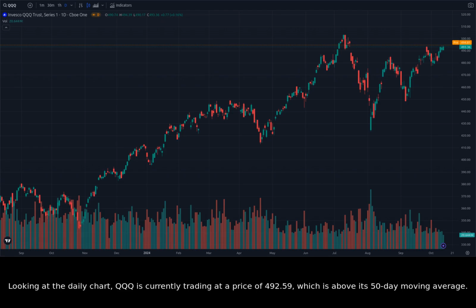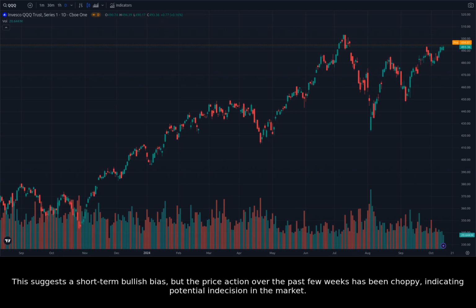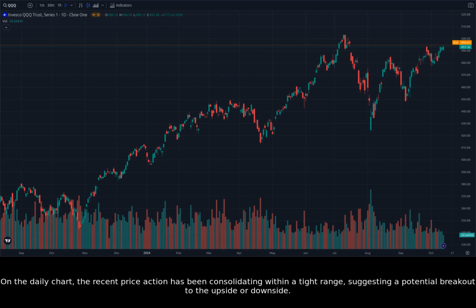Looking at the daily chart, QQQ is currently trading at a price of 492.59, which is above its 50-day moving average. This suggests a short-term bullish bias, but the price action over the past few weeks has been choppy, indicating potential indecision in the market. On the daily chart, the recent price action has been consolidating within a tight range, suggesting a potential breakout to the upside or downside.